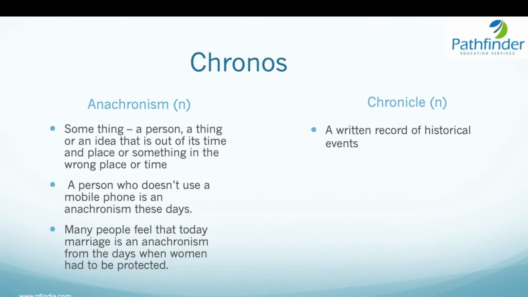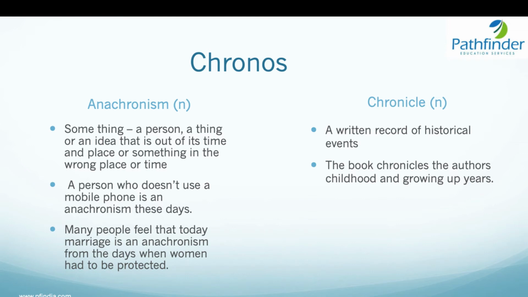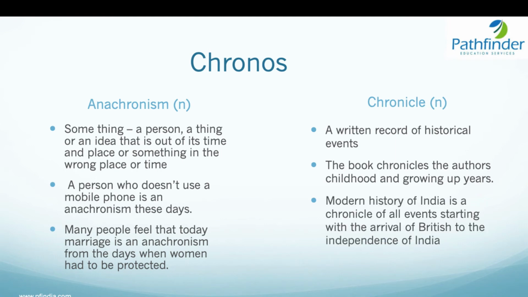Chronicle. It's a written record of historical events, like the modern history of India. The book chronicles the author's childhood and growing up years. So it's a written historical record of the author's childhood and growing up years. Modern history of India is a chronicle of all events starting with the arrival of the British to the independence of India.